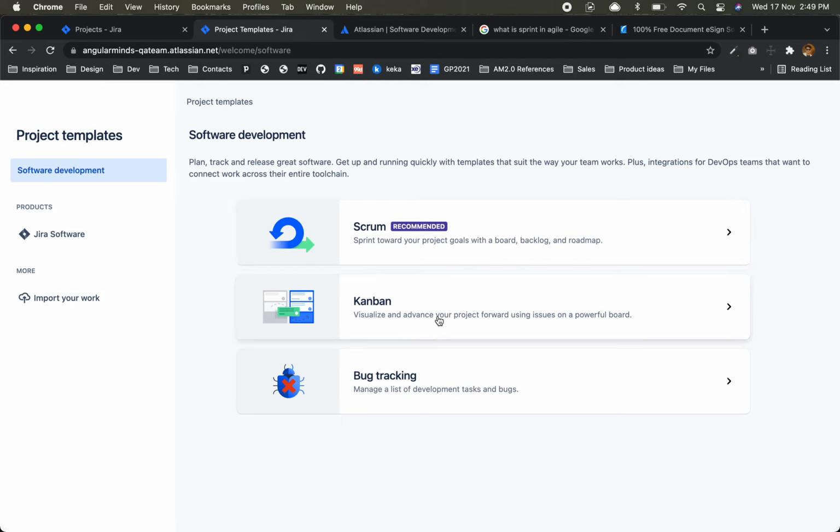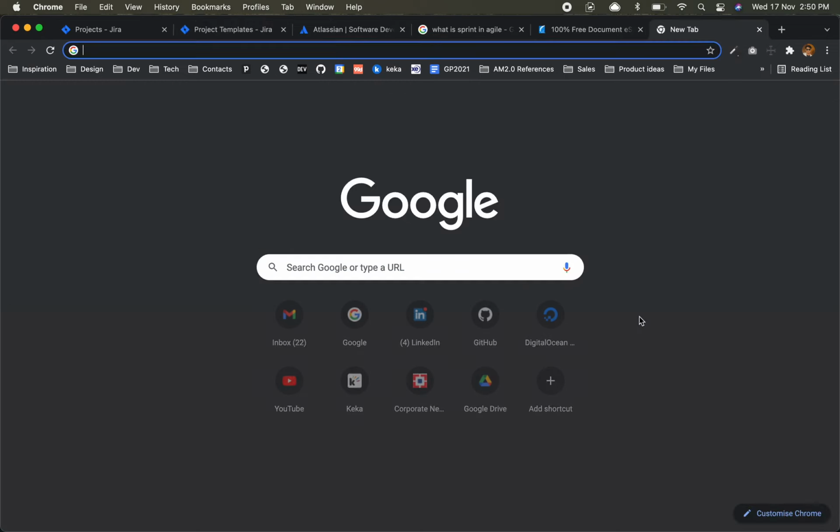Kanban is more like a visualized way, correct? And for bug tracking, it's just like managing the list of development tasks and bugs. This is a simpler way. Most of the time people use these two. The Kanban you can compare with Trello, like simply you put a list and you move it to the different stages.